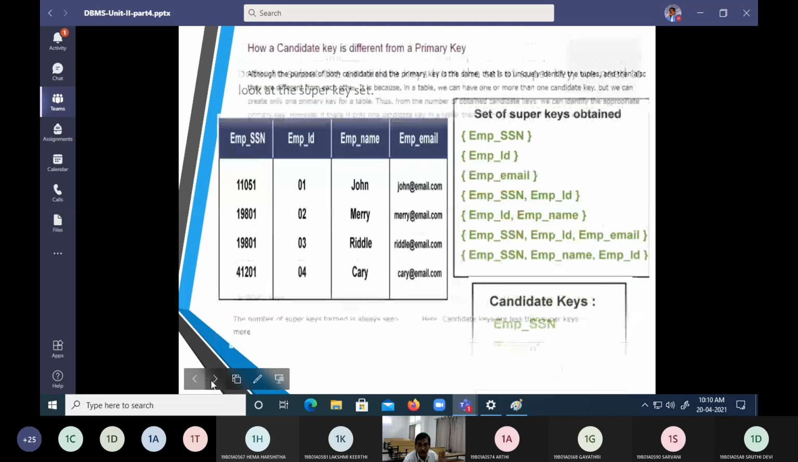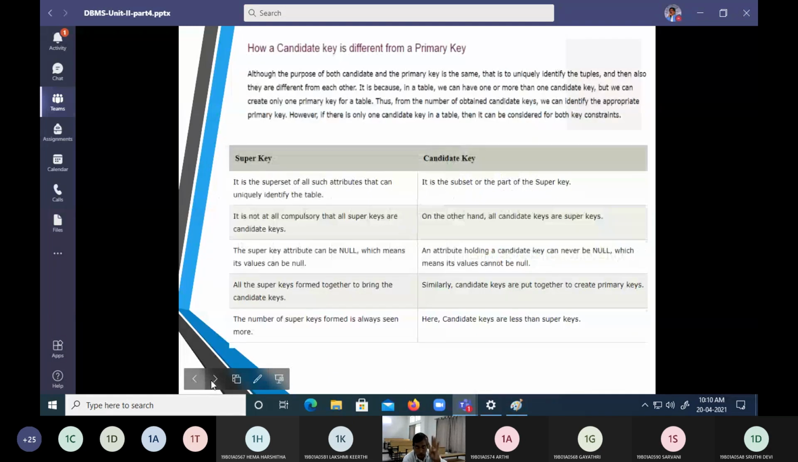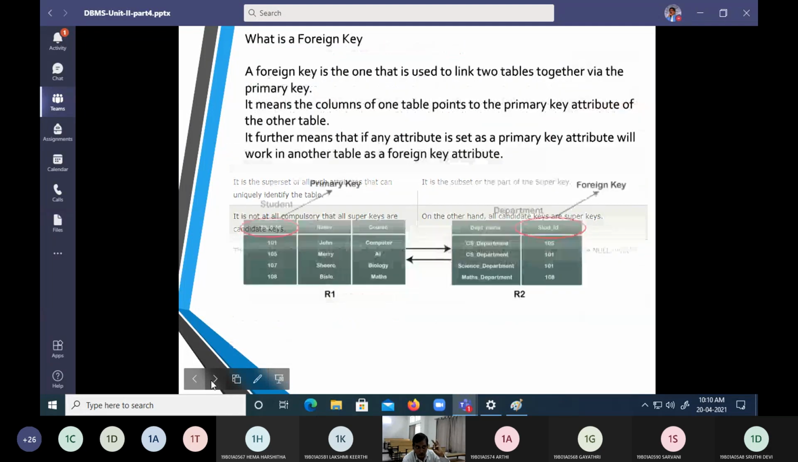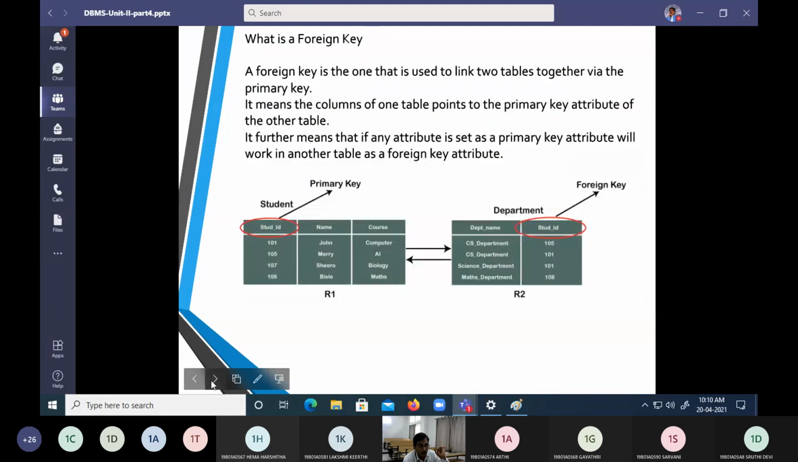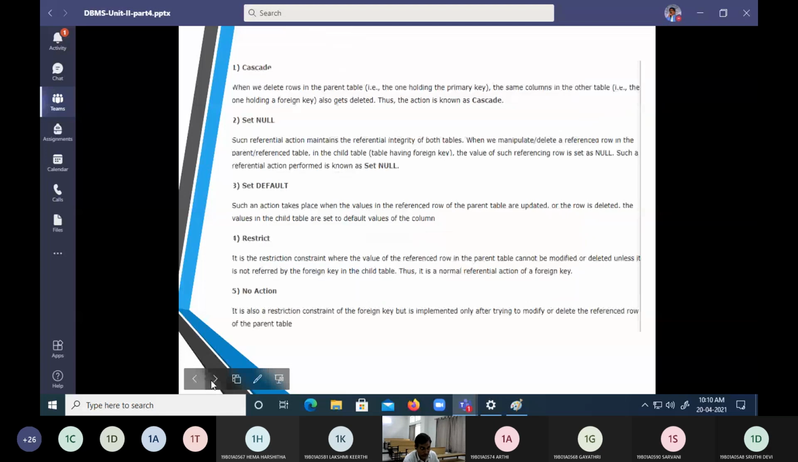Done. We have talked about one, super key, two, candidate key, three, primary key, and fourth, foreign keys. Fine.